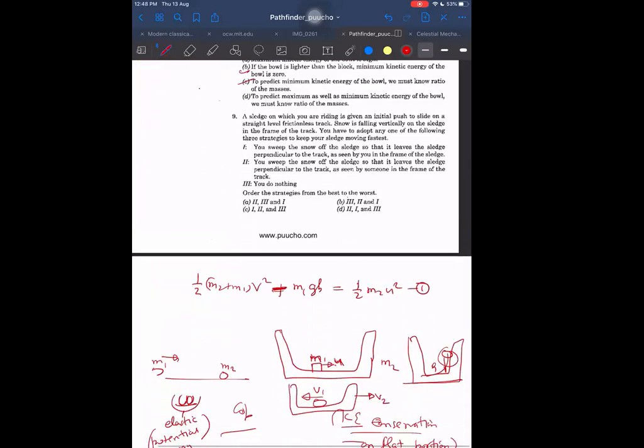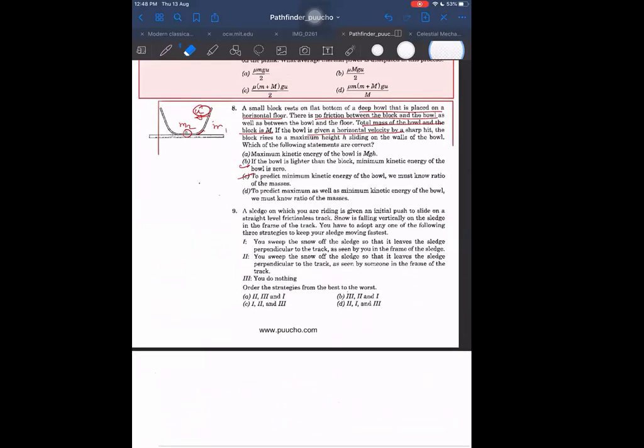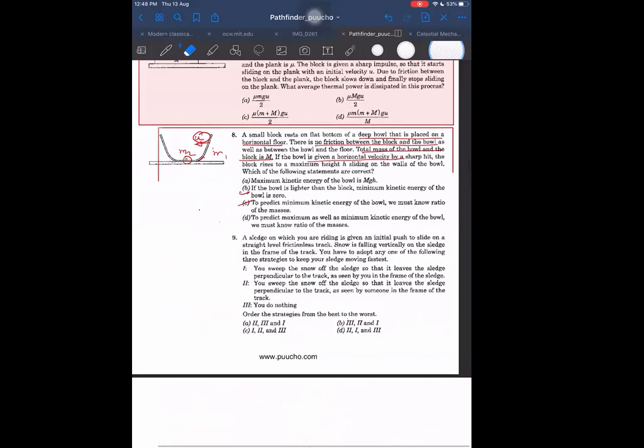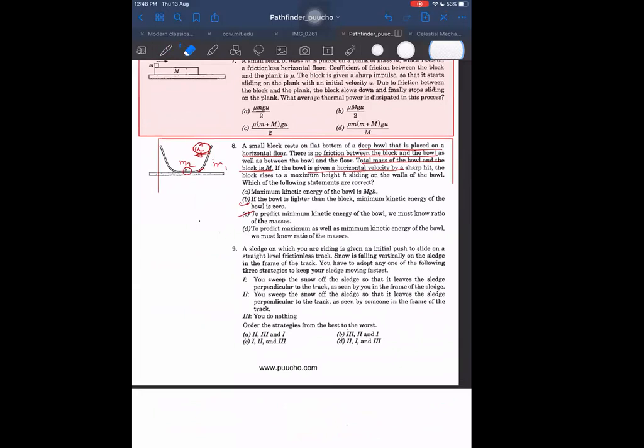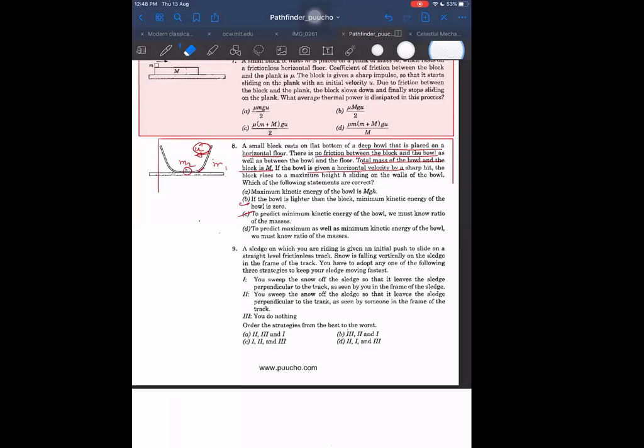What is the answer given? Answer was given as A, B, C, it seems, sir. Let me check once. How is A the answer? Can A be the answer? Let me once again see.